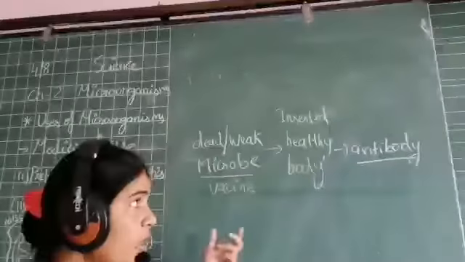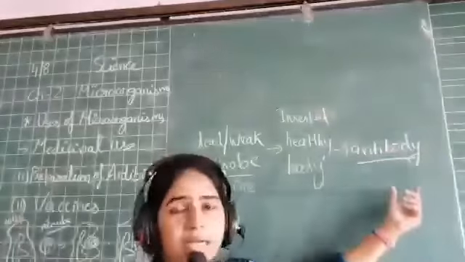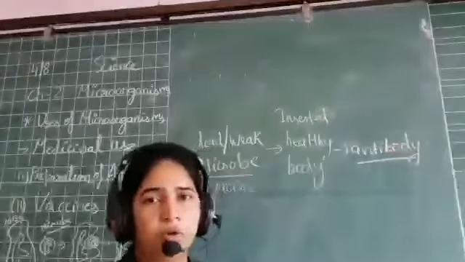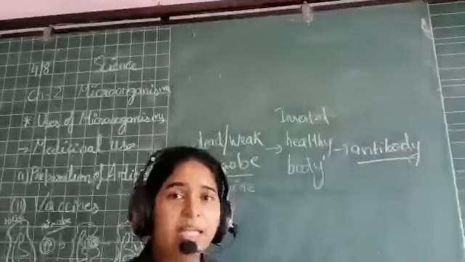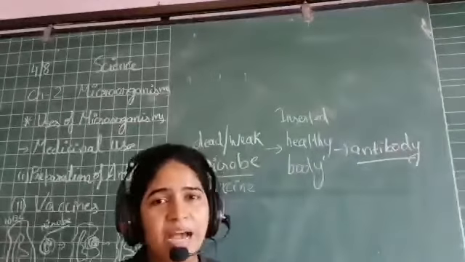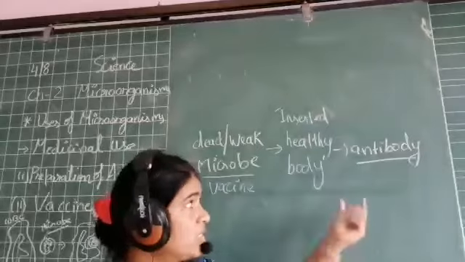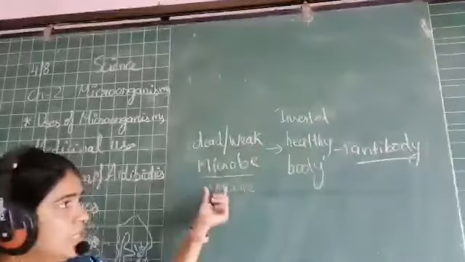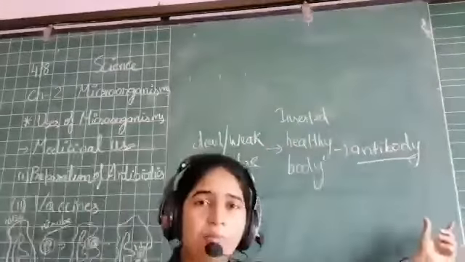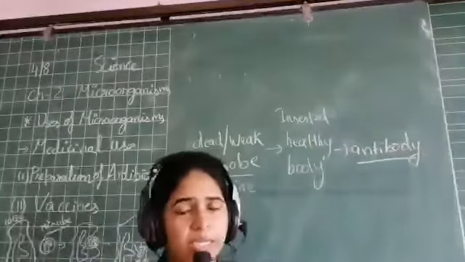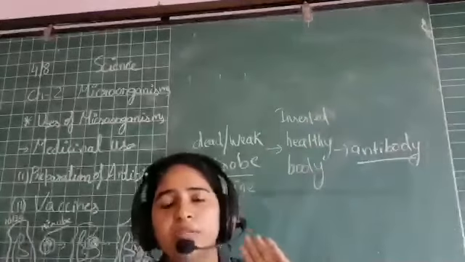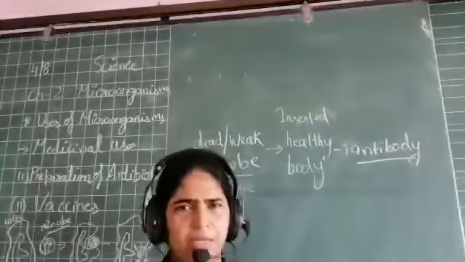So once these antibodies are produced in the body, they last forever in the body. So once for a particular disease an antibody has been produced in our body, it will remain there throughout. वो वहीं पे रहेंगे.